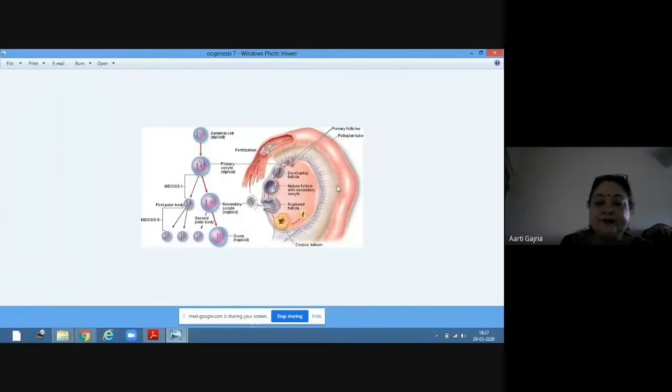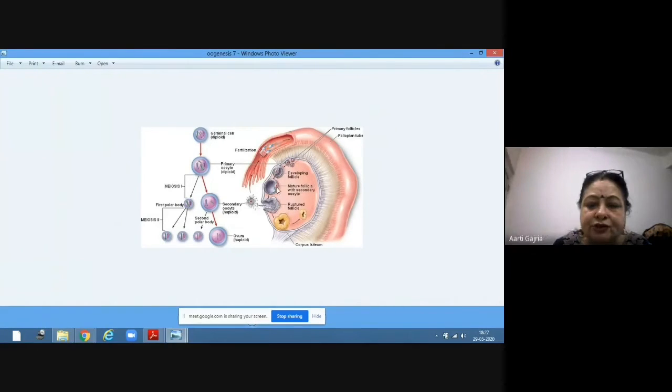See this. This is the ovary, this is the ovary, and this is the fallopian tube. These are the fimbriae, and after the fimbriae, the infundibulum. Now, what will happen inside the ovary?